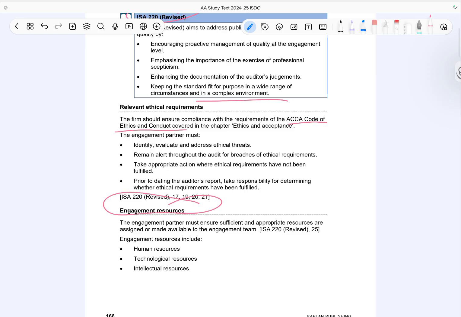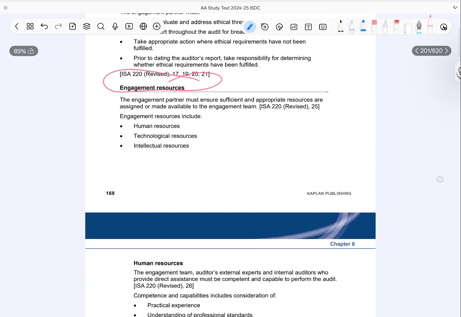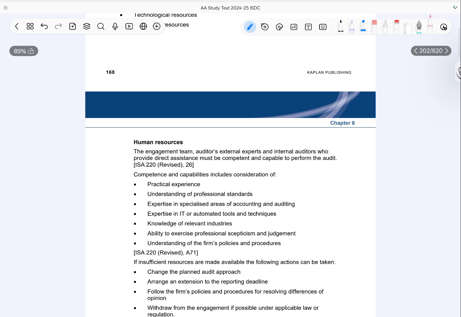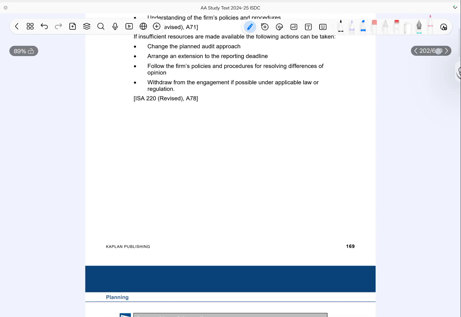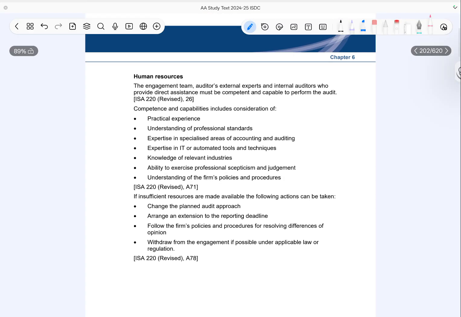The engagement partner must ensure that sufficient and appropriate resources are assigned to the audit. This includes having the right people with the right skills and experience. It also includes having adequate technological resources to support the audit work. Human resources are a key part of engagement resources. The audit team, along with any external experts and internal auditors providing assistance, must be competent and capable. This means they must have the right skills and knowledge to perform the audit effectively. Competence includes practical experience and a good understanding of professional standards.